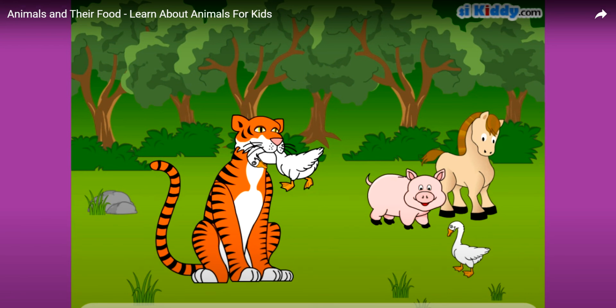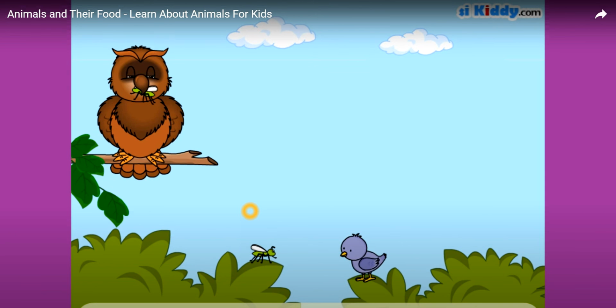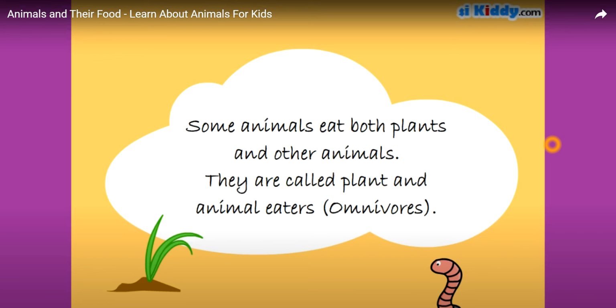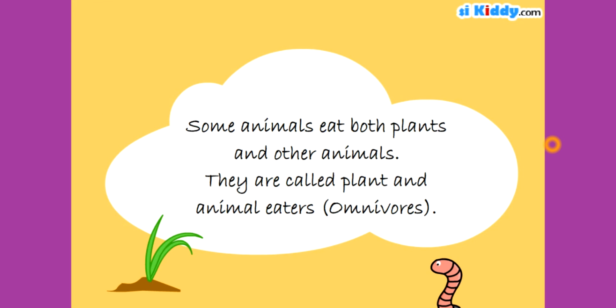Now what does the tiger eat? The tiger eats meat. What does the owl eat? It eats meat also. The eagle eats meat. They eat the animals, other animals.